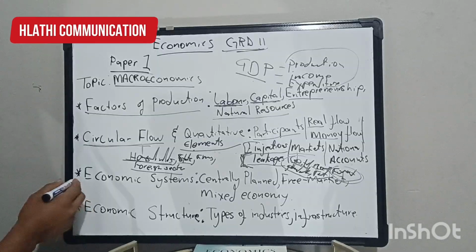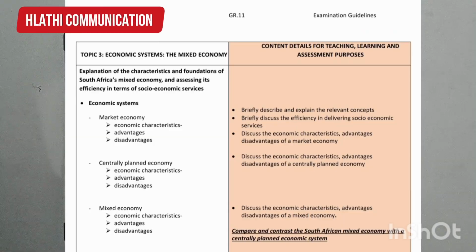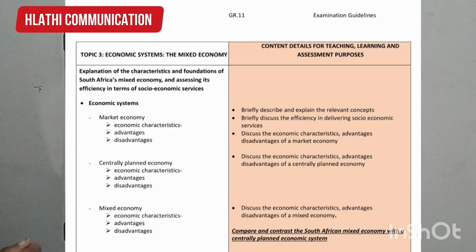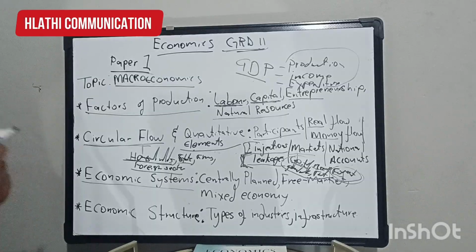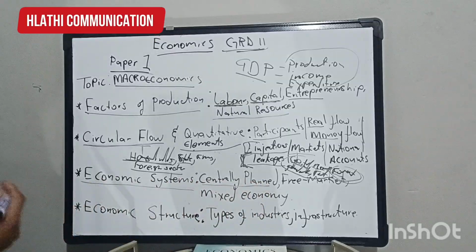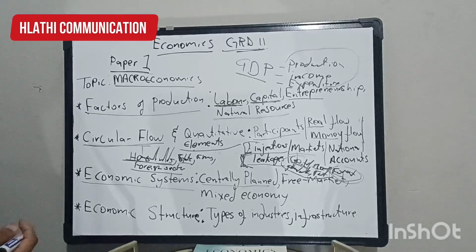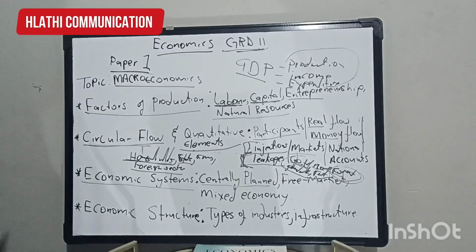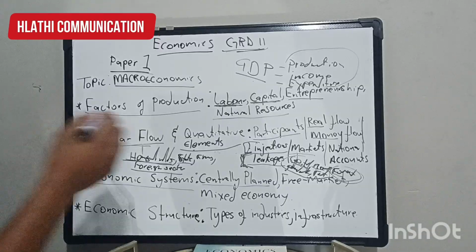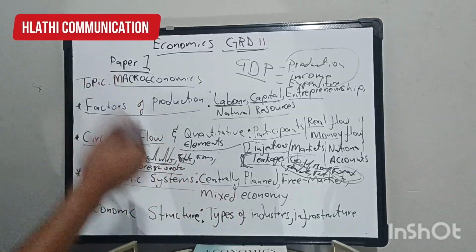And then the third subtopic is called economic systems, whereby we have three economic systems that we're focusing on. We have the central planned system. The central planned system is also known as a command system. This system is whereby all the resources, or all the factors of production, are owned and controlled by the state. That is the central planned system, which is the command system.